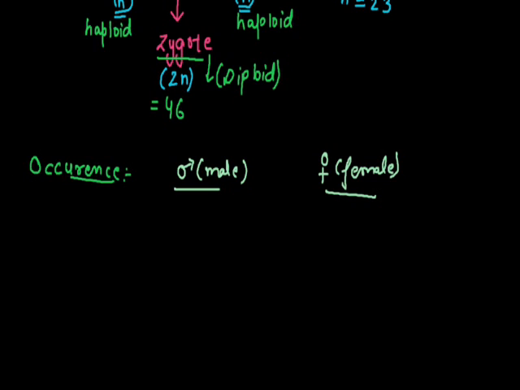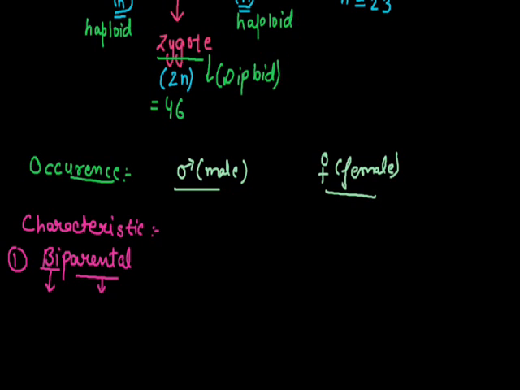Now what are the characteristics of sexual reproduction? First, due to the presence of two different gametes, this is a type of biparental reproduction. Bi means two, parental means parents. It is the reproduction in which two parents are required, and these two parents are male and female.